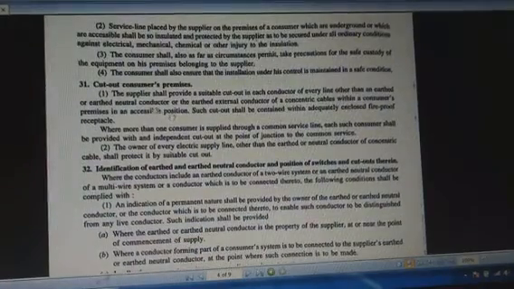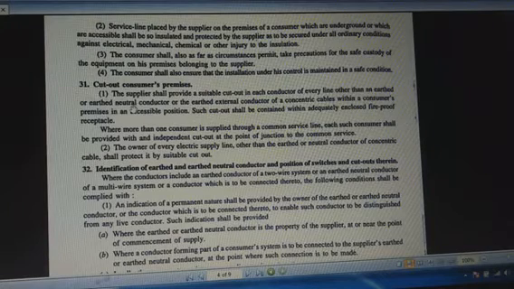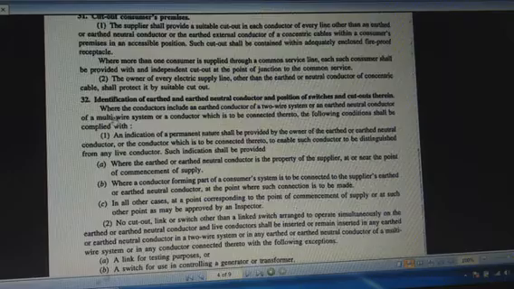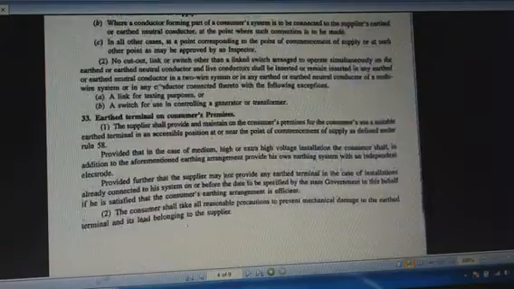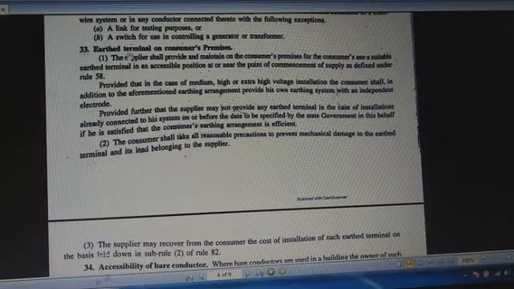Next one is the cutout of the consumer's premises. Cutout means the fusing system of the consumer premises, and this rule is related with the cutout system. Rule number 32: identification of earth and earthed neutral conductor and the position of switches and cutout. This rule is related with the earthing system or protective device of the system and the neutral conductors. Rule number 33 is related with the earth terminal of the consumer's premises. So this rule is totally based on consumer safety related issues. Different types of earthing system.